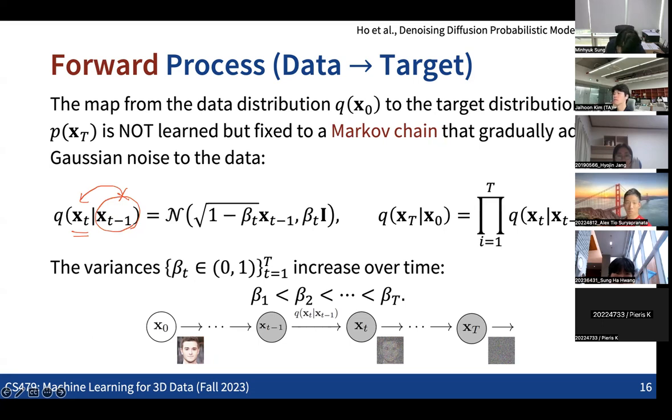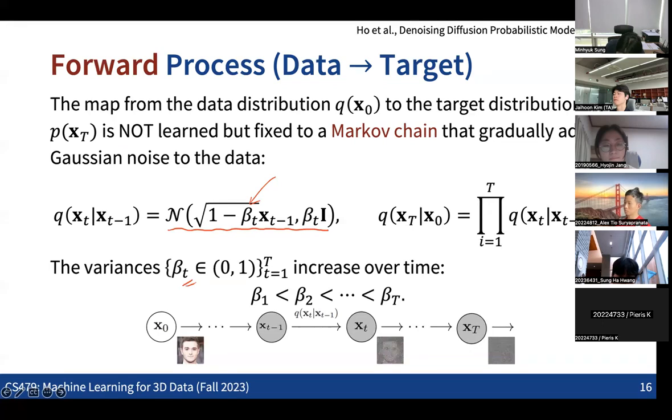As you can see, this is defined as a Gaussian. We are adding some small Gaussian noise in a way that perturbs each data point at time step t minus 1 to a nearby point, and we define the Gaussian like this. All these parameters, the beta, are user-defined parameters. We are going to slowly increase beta over time, but all the betas would still be very small.